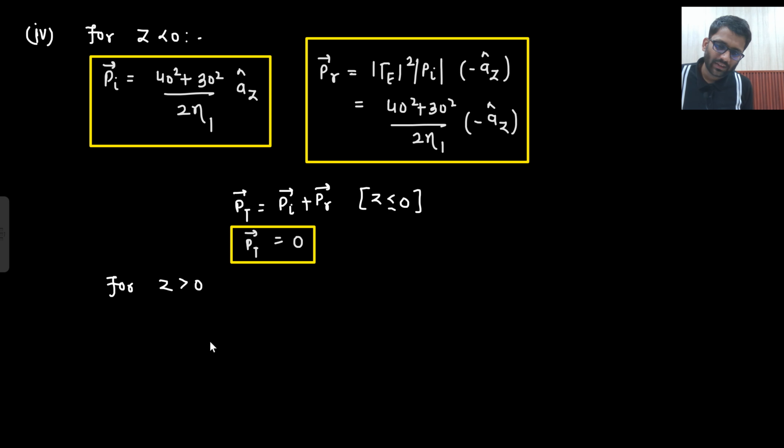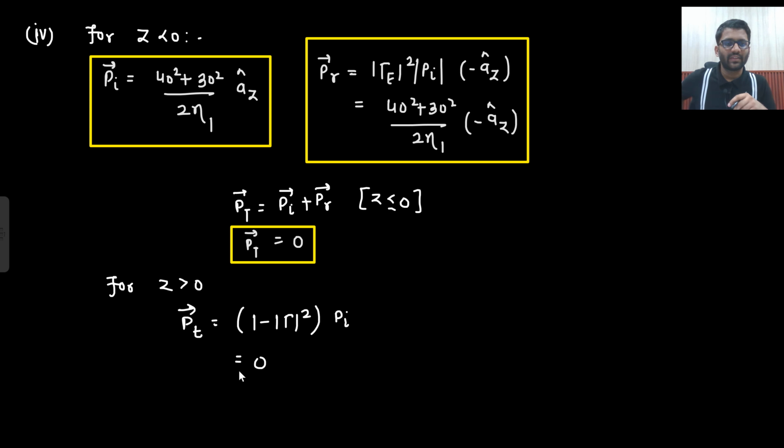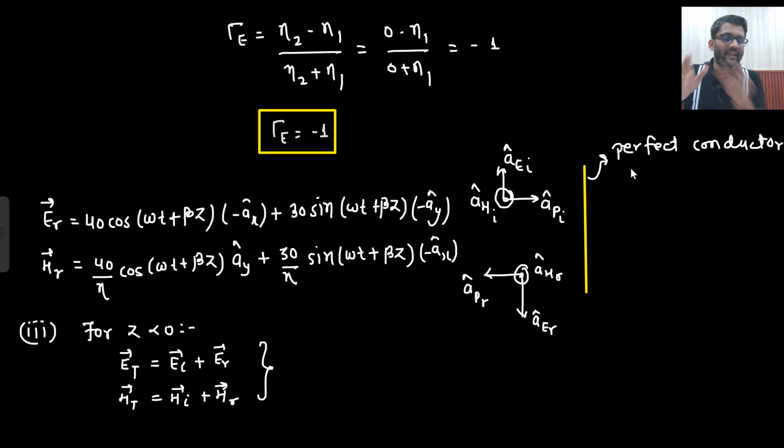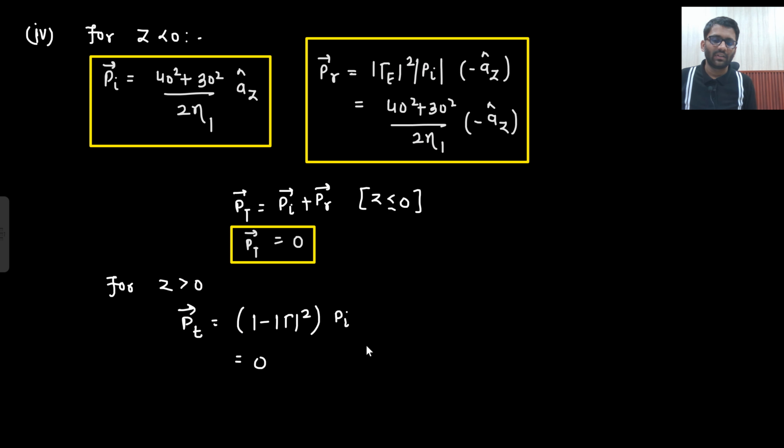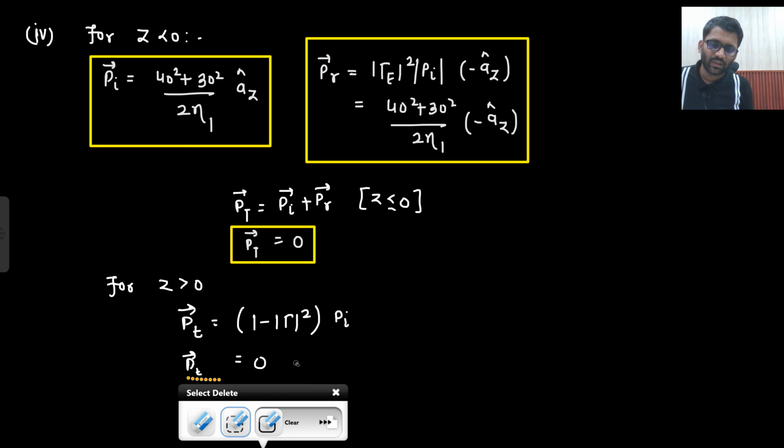For Z greater than 0, what would that be? P transmitted, Pt, I am writing. What would that be? 1 minus gamma mod square times Pi, which is 0. And you can say it as well. Why? Because there is no electric field, there is no magnetic field in the conducting surface. Nothing got transmitted. Everything is reflected back. So certainly there will be no power transmission. This is equal to 0 only.